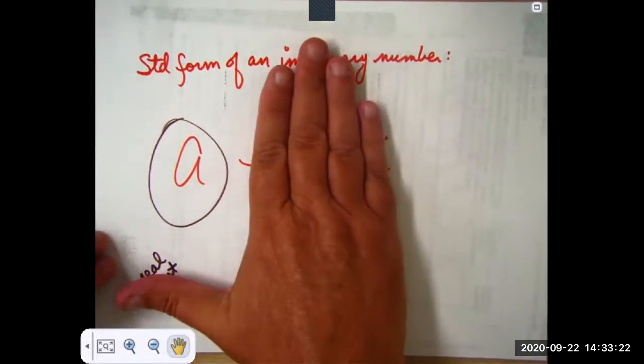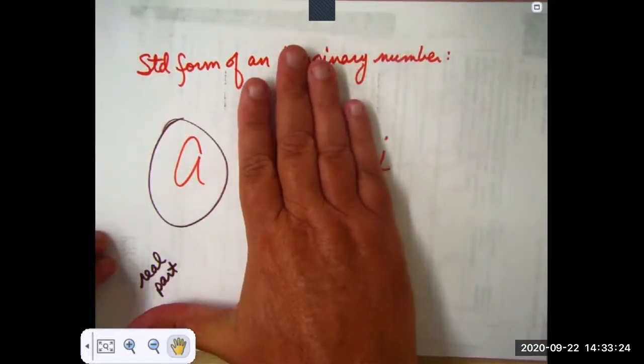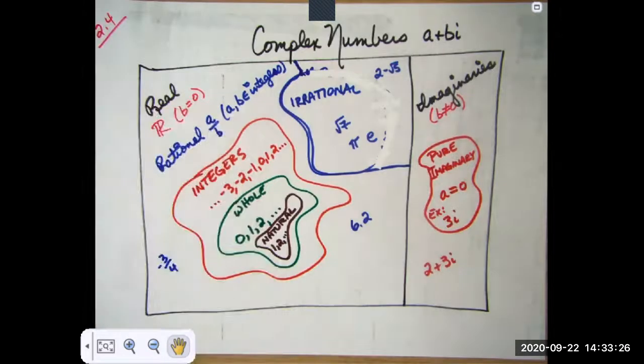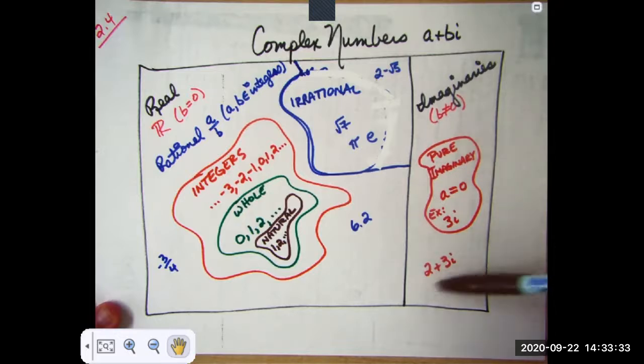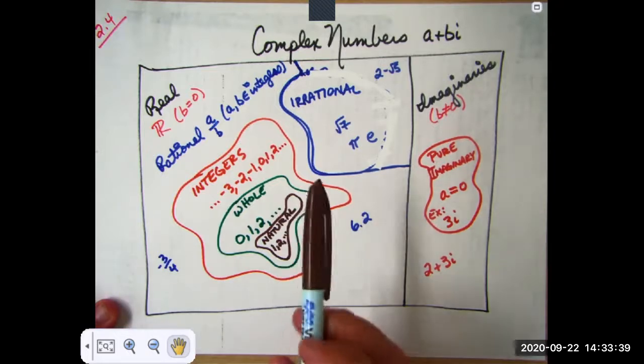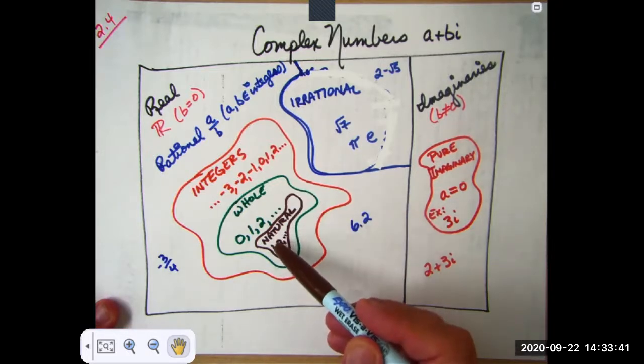And if b is equal to 0, then there's only a real part. So I'm one of the people who thinks that this should be considered imaginary and this should be considered pure imaginary. All righty, let's start with the natural numbers.